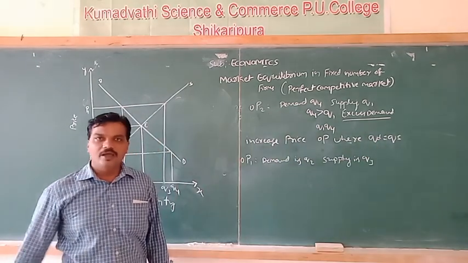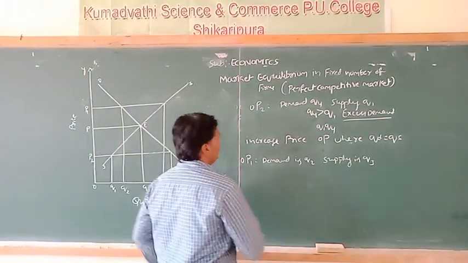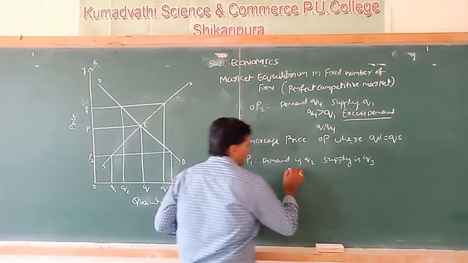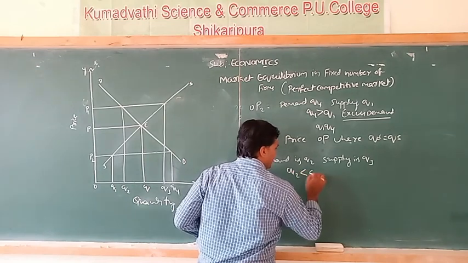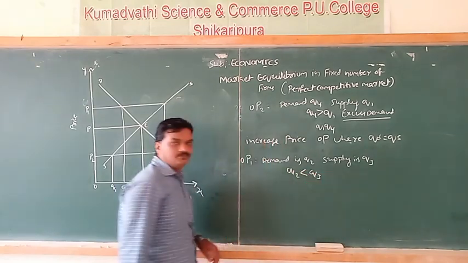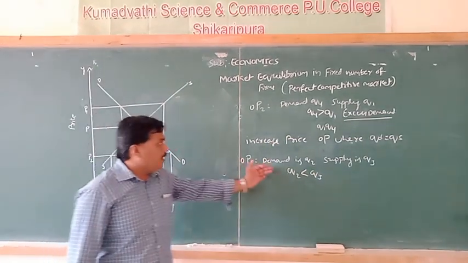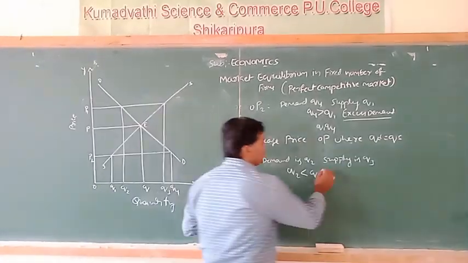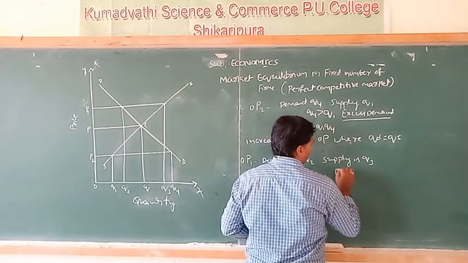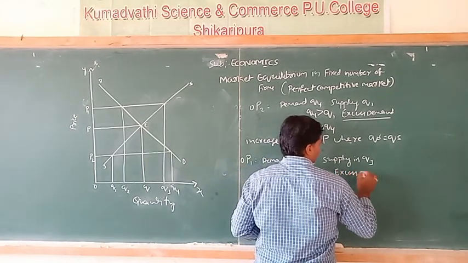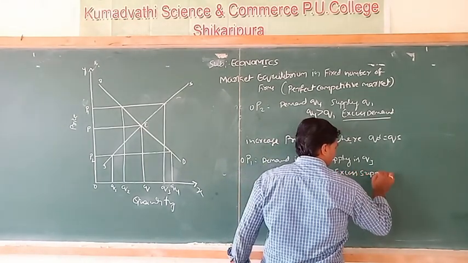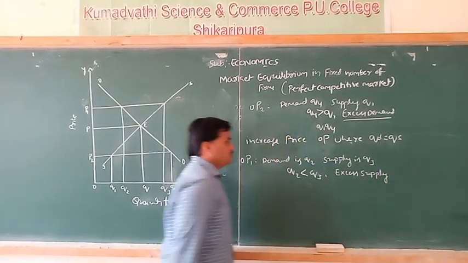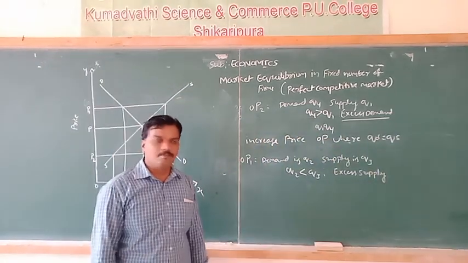Here Q2 is less than Q3. That means market demand is less than market supply. This situation is called excess supply.